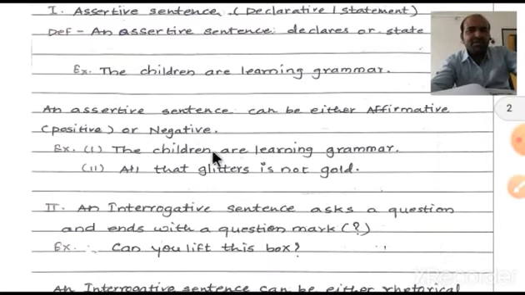Now we can see a similar kind of sentence once again. The children are learning grammar. Now it is a positive one. And: All that glitters is not gold. Now it also indicates a negative, because we have added "not" here. So it is a negative one.